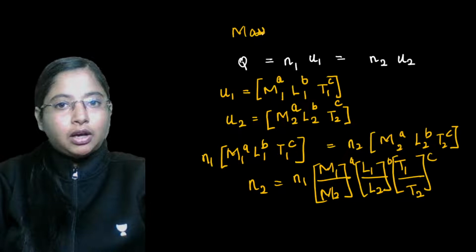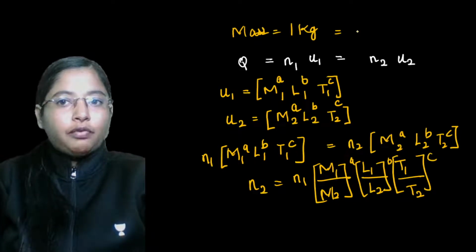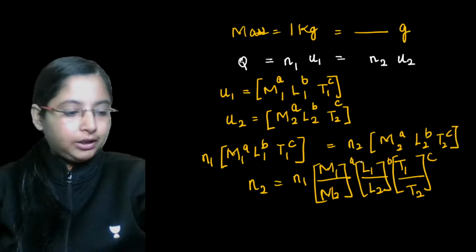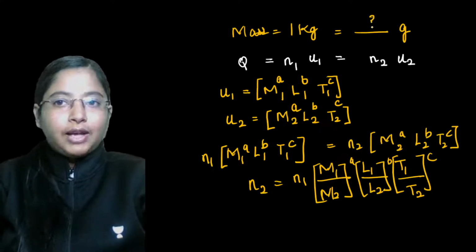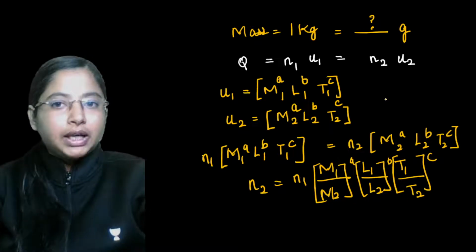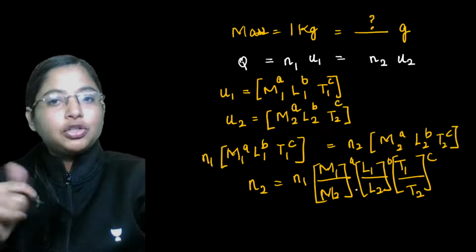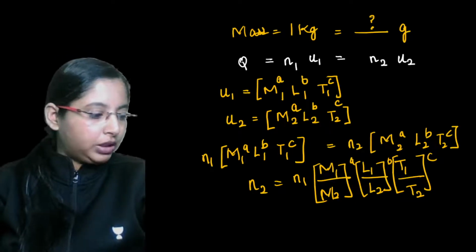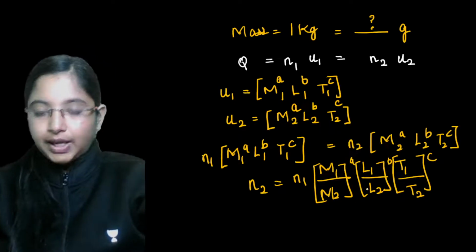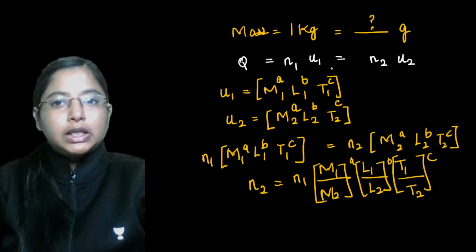Let's say in one system it is equal to 1 kg. We know it is equal to 1000 grams, but we want to find what is N2, what is this value over here? 1 kg is equal to how many grams? Then we can make use of this equation. We can make use of dimensions to find how much is 1 kg in terms of grams.